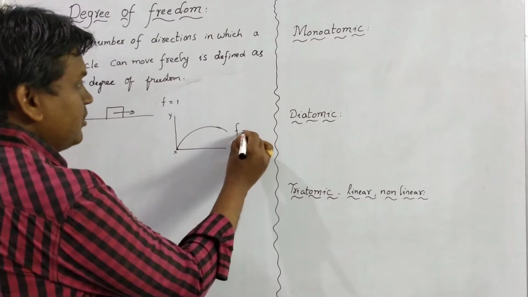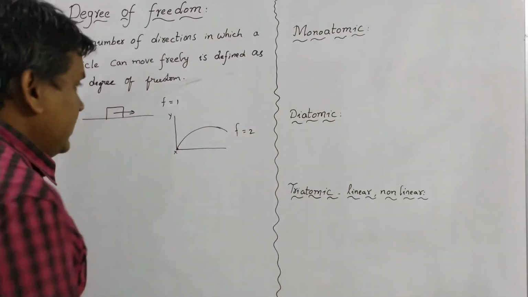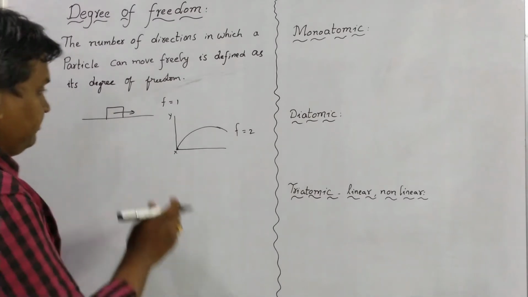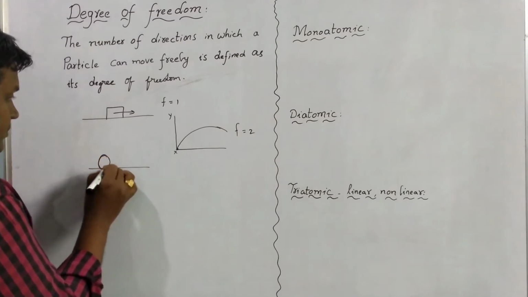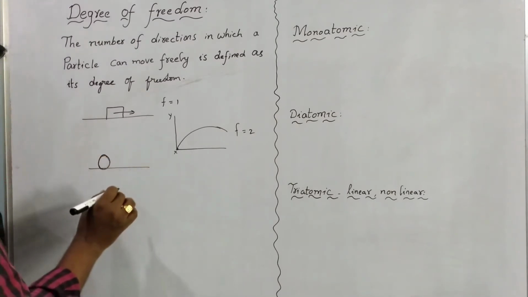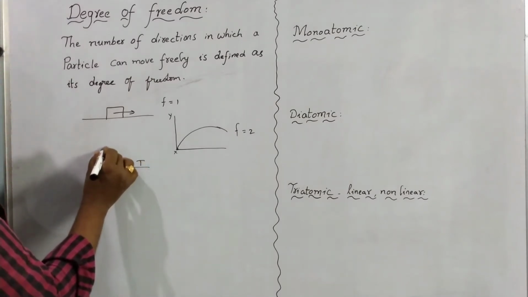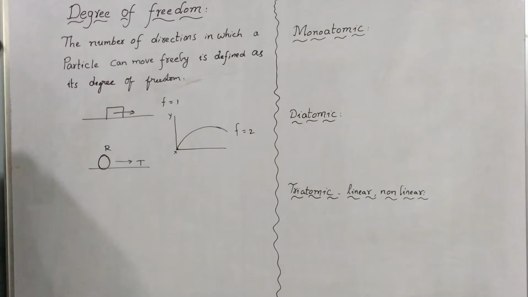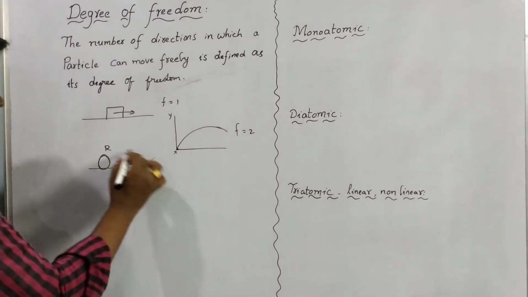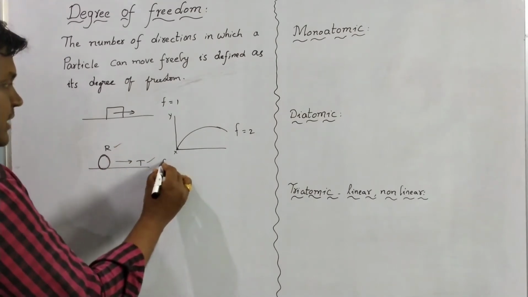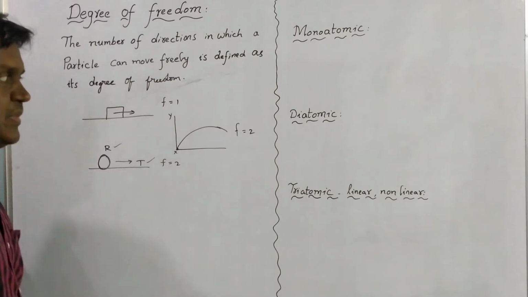So the degree of freedom of the ball is 2. Or if you consider a roller that is rolling, it is making a translatory motion as well as rotatory motion. It is rolling as well as moving forward. So translatory, rotatory. Here also you can consider the freedom of the roller is 2.